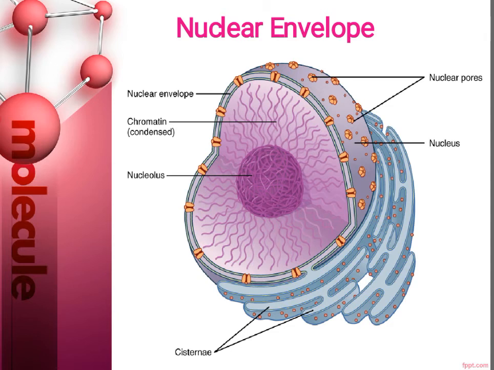If anybody wants to see the structure of the nuclear envelope, then we have to use an electron microscope. We cannot see the nuclear envelope structure in a normal microscope. To see this structure, we have to use an electron microscope.